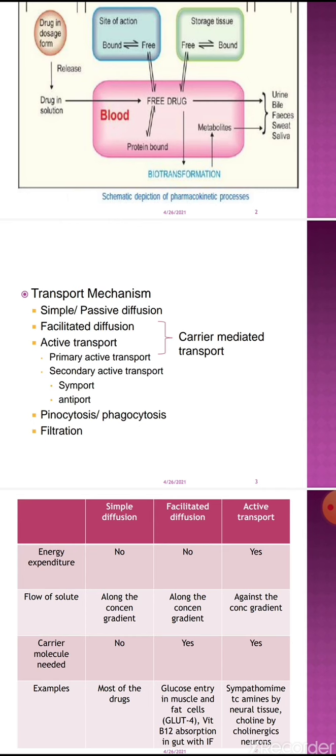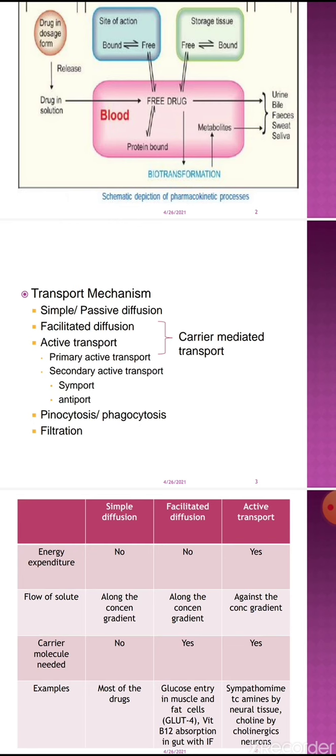First one is simple or passive diffusion, and second one is facilitated diffusion. When you read the word diffusion, it means these are the types of transport mechanism in which energy is not involved. ATP is not consumed, because in simple diffusion and facilitated diffusion the movement of the drug molecule is along the concentration gradient. Solute moves from high concentration to low concentration. So obviously there is no energy consumed in the diffusion process.